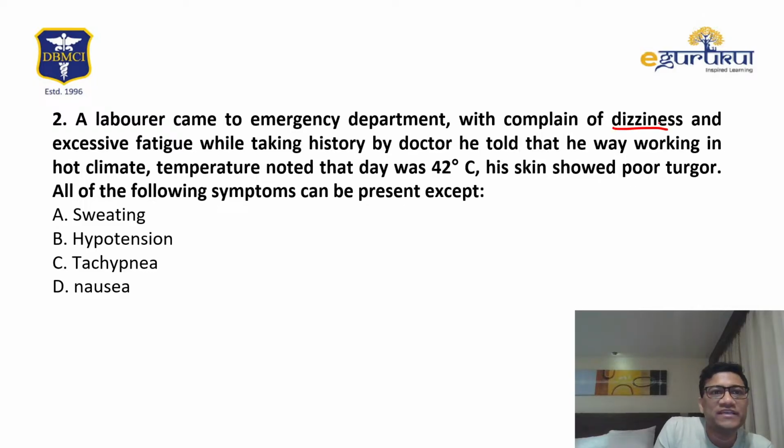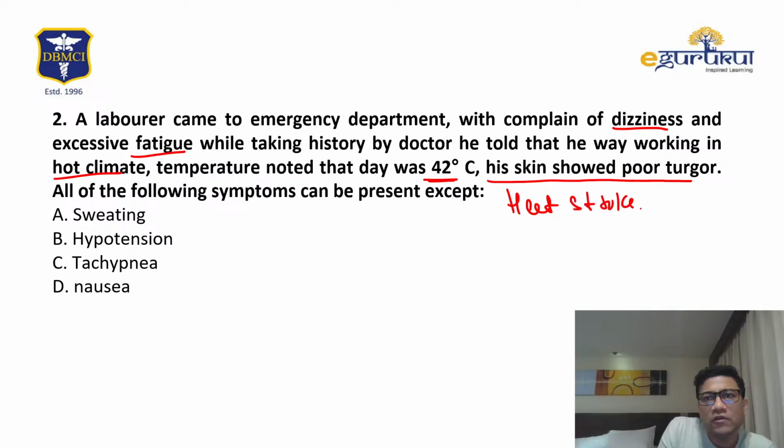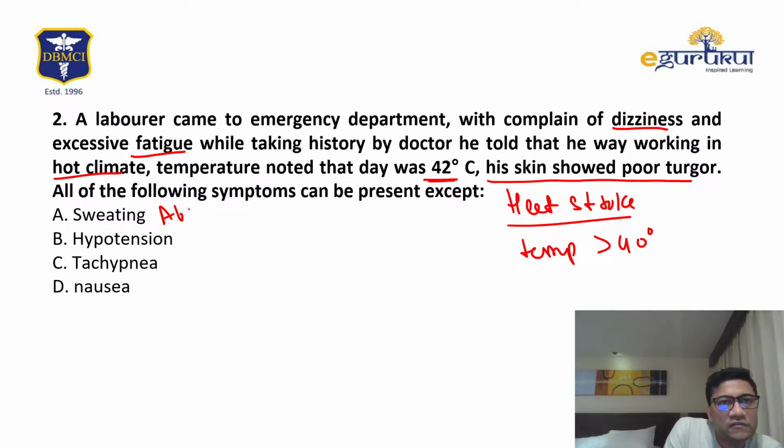A laborer has dizziness and fatigue in a hot climate, temperature is 42, and his skin shows poor turgor. All of the following can be present except, so most likely they are describing heat stroke. In heat stroke, the temperature is above 40 degrees and sweating is absent. Hypotension can occur, tachypnea can occur, nausea can occur, dizziness can occur. But remember, the main thing is sweating is absent. So the answer should be A.